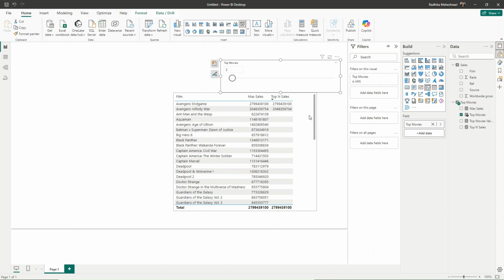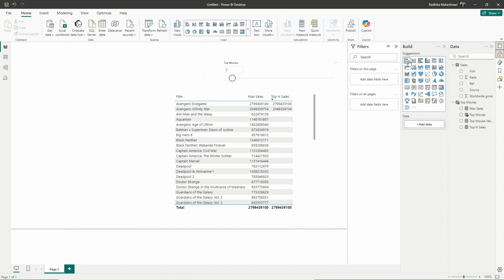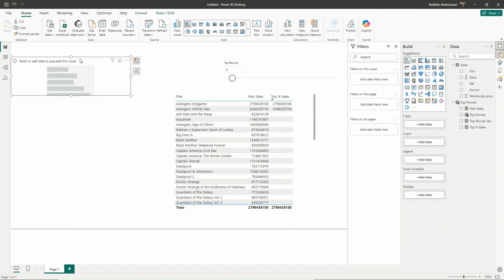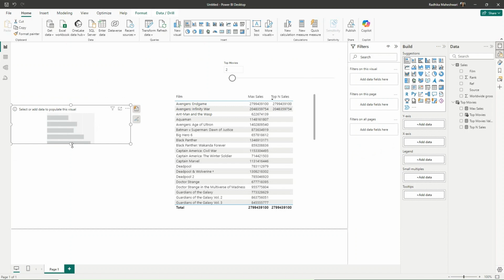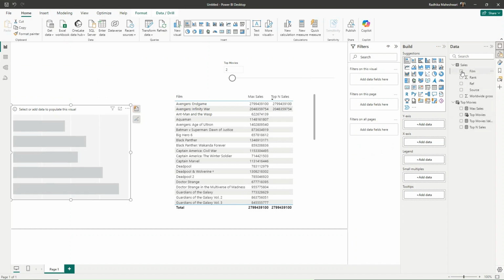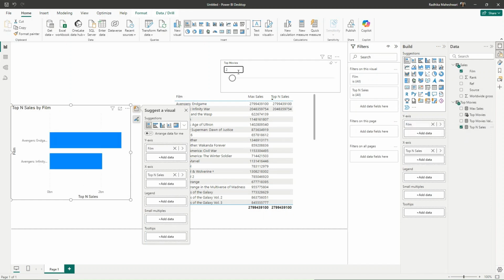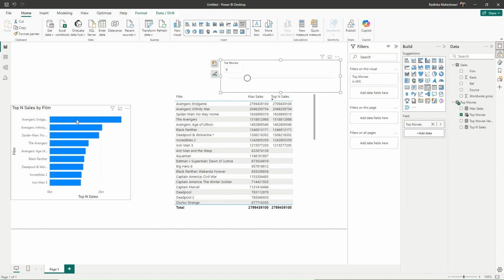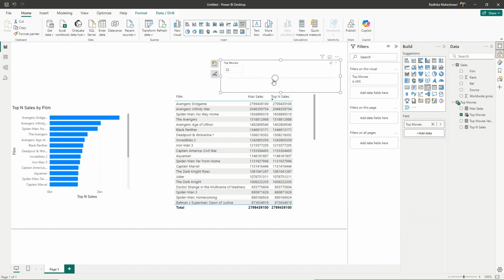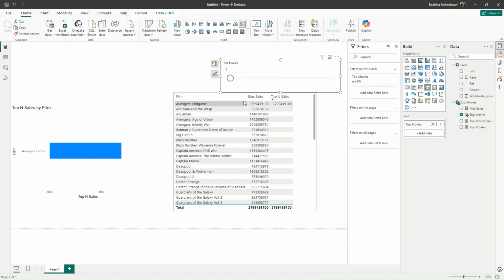Let us create a bar chart for this. So for bar chart, I will select this stack bar chart, and in here I will add films, and then I will add the top end sales. Now if you see, when I do 9, I get 9 films with top sales. If I do 22, then I get 22 such films. So this is our what if parameter. What if I want to see only top 2 values or the highest value? Then this is how I am using it.